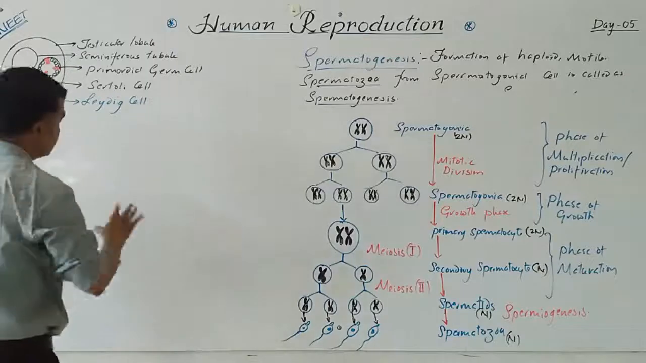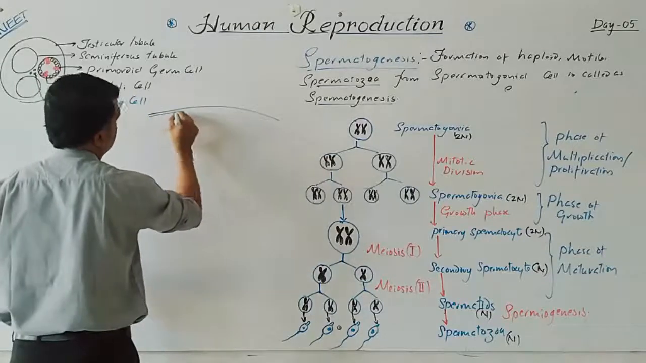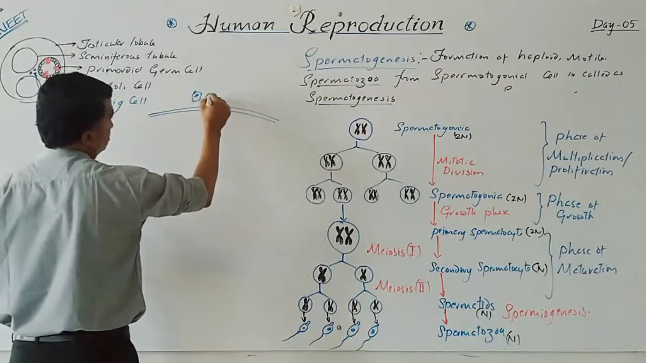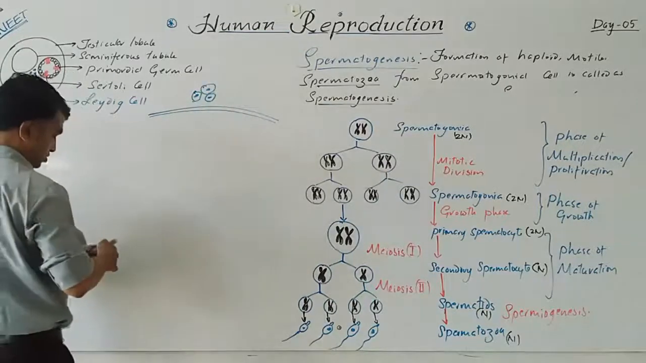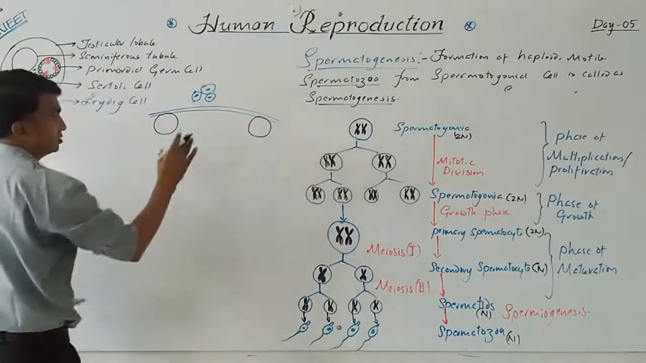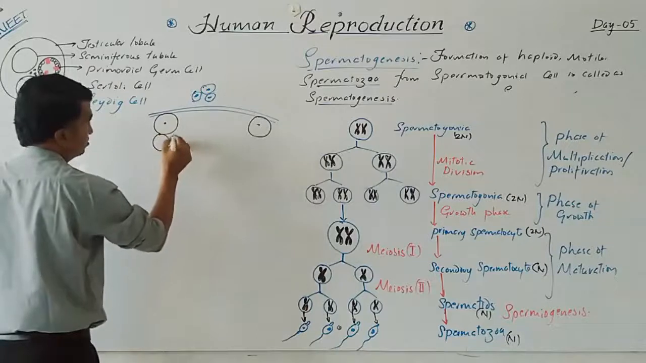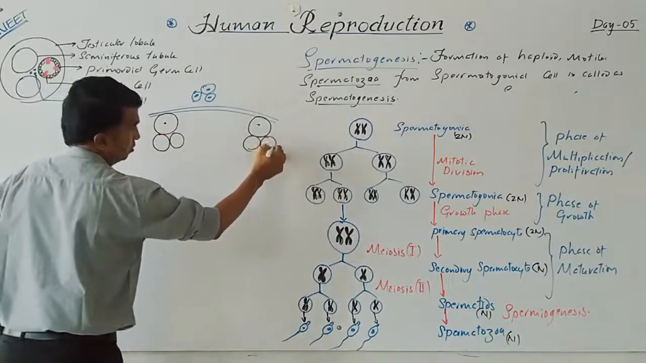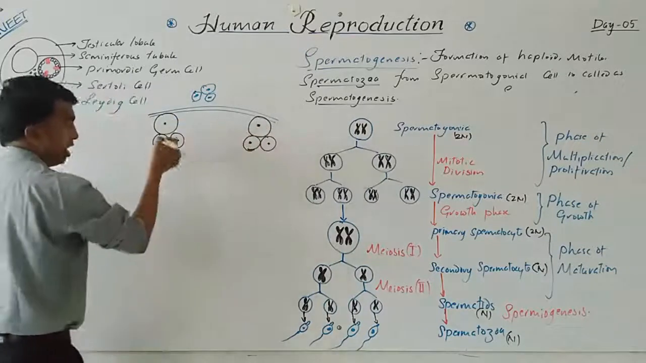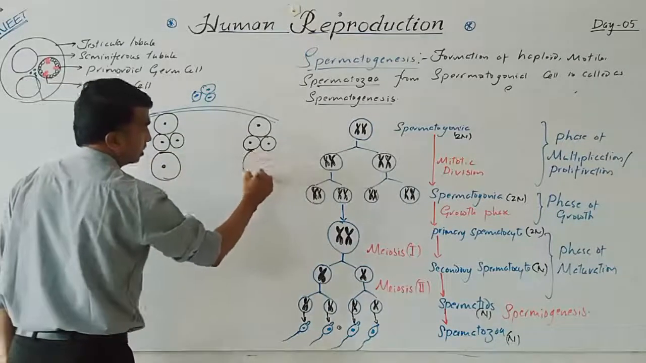Now, what happens if you enlarge this figure? This is the germinal epithelium, and outside it the Leydig cells are present. These are the primordial germ cells. This primordial germ cell undergoes repeated division and produces the spermatogonia. The spermatogonia undergo mitotic division. These are the spermatogonia.